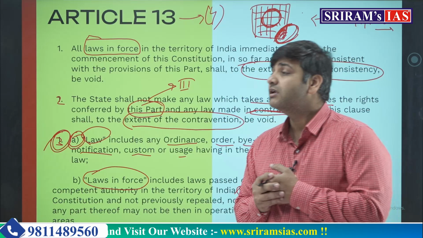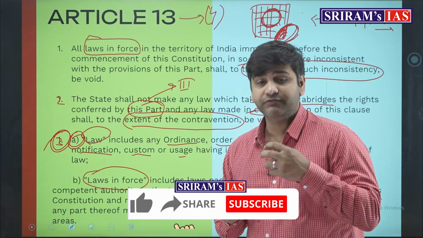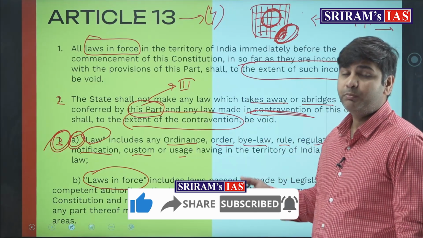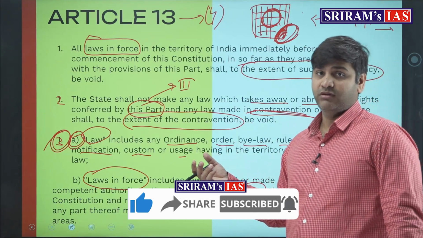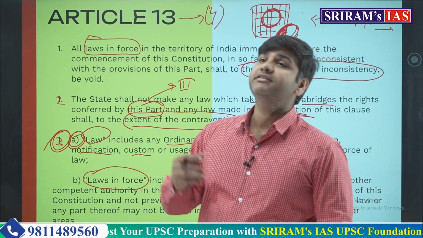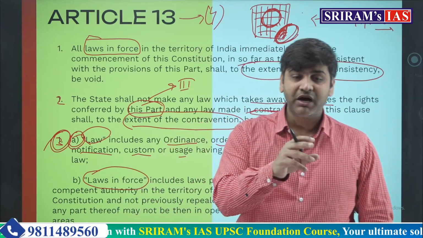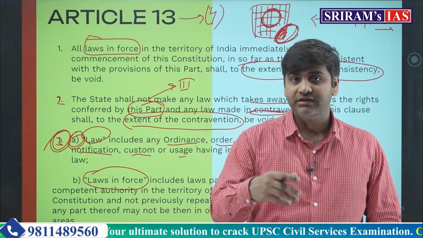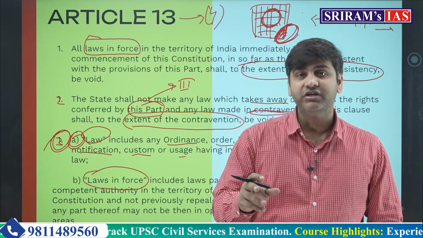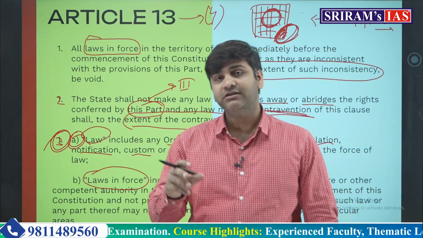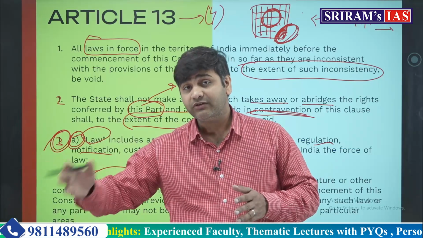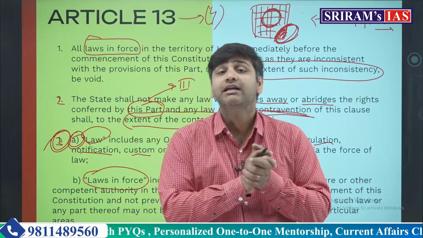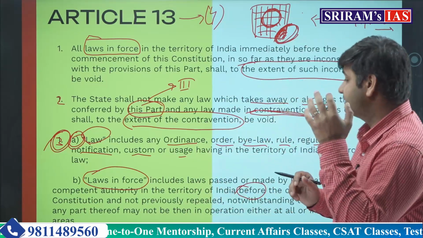Article 13 also gives power to the judiciary for judicial review. Any act which is inconsistent, where do you go? Who picks up that law? Who does that adjudication? It is the judiciary. The judiciary looks at which part of the particular law, bylaw, ordinance, notification, custom, anything, which provision of that particular act is going against the fundamental right of the citizen. So it is the judiciary which is getting the power of judicial review under Article 13 of the Constitution. I hope you have understood this.